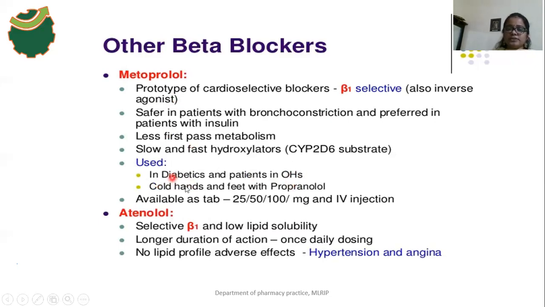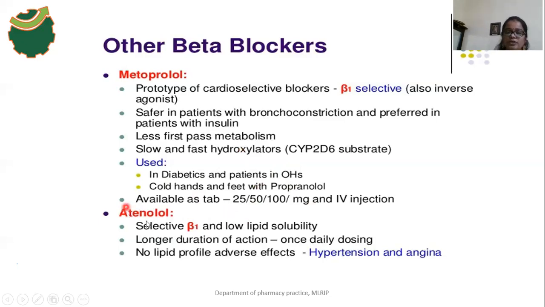The persons who are taking OHAs can use this drug. Normally, beta 2 blockers should be avoided in diabetes patients, but beta 1 selective drugs are used in diabetes patients. Metoprolol blocks the propranolol induced cold hands and feet. The available dosage forms are 25, 50, or 100 mg, and the drug can be given by IV route also.